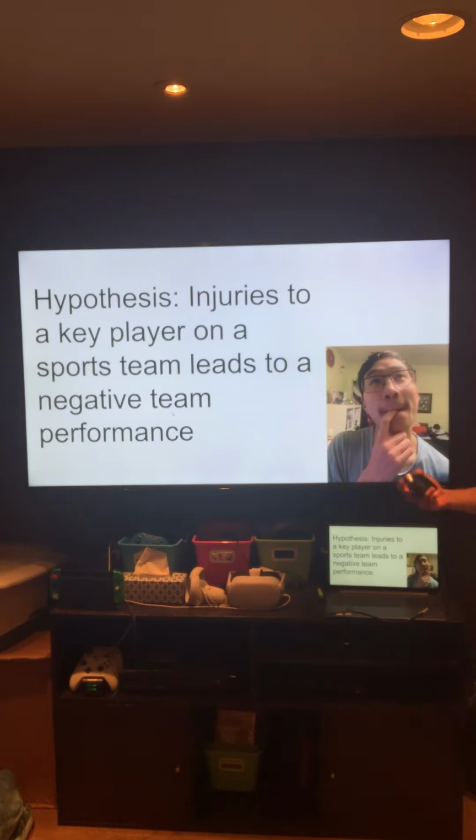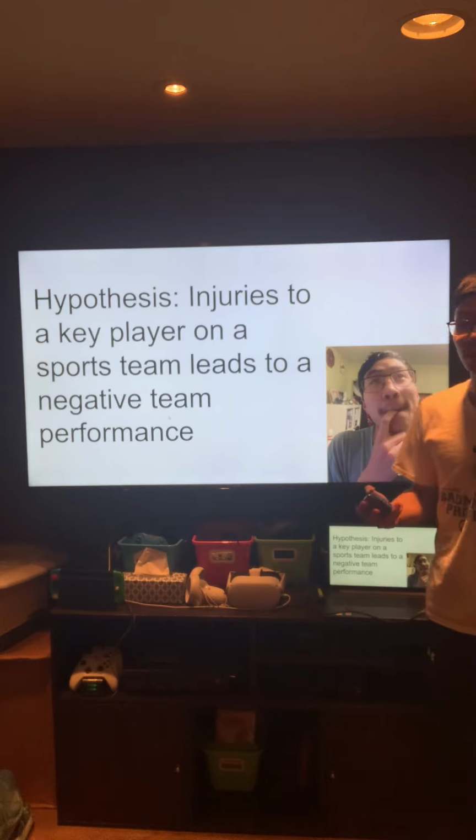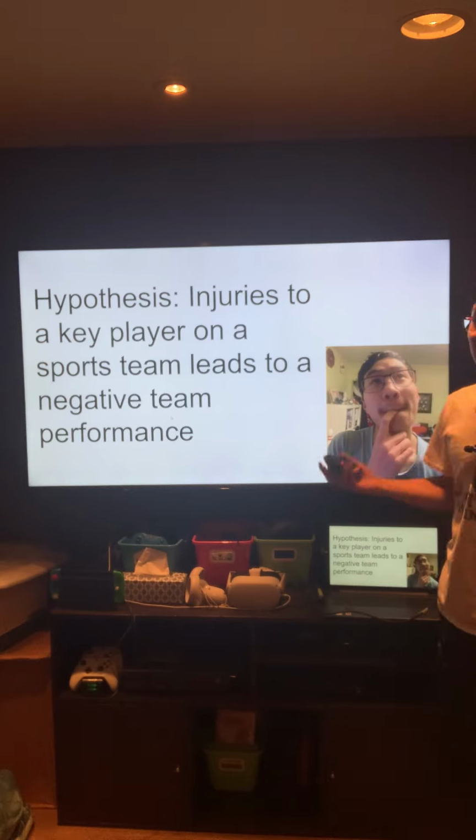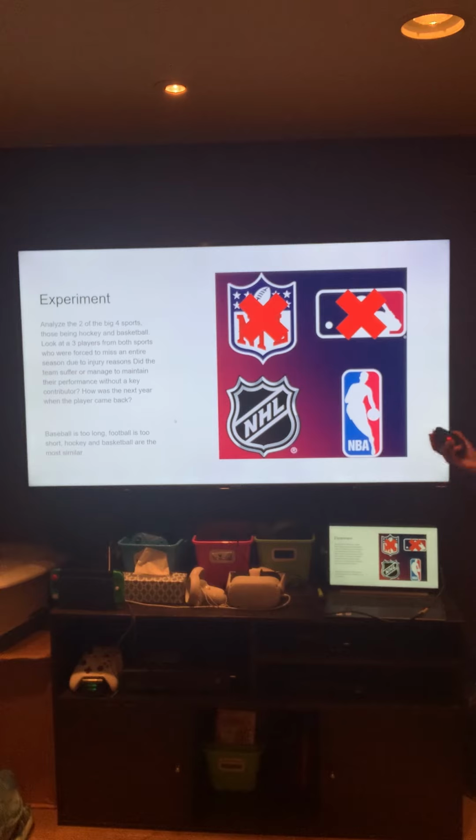My hypothesis was: do injuries to a key player on a sports team lead to negative team performance? This is something that's been on my mind for a while, and I wanted to test and see if it's true. So basically I looked at 3 players who missed a full season in both the NHL and the NBA, and I looked at whether the team's performance suffered or whether they were able to maintain the performance without the key contributor.